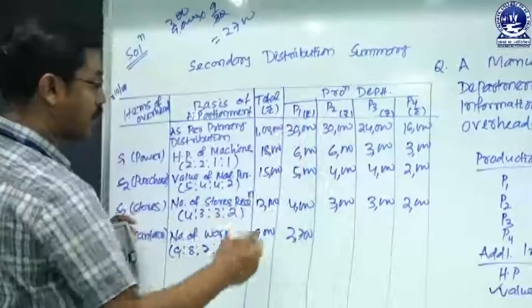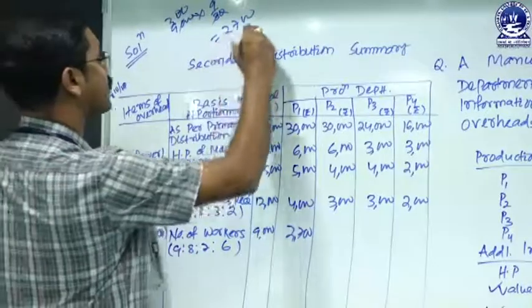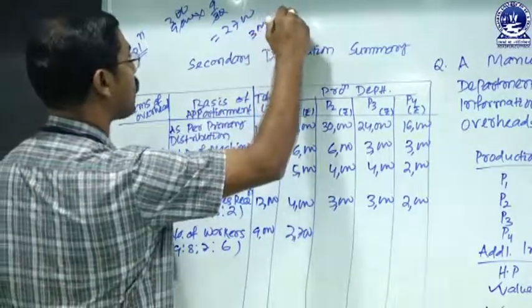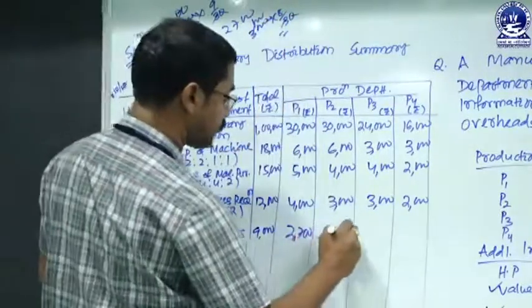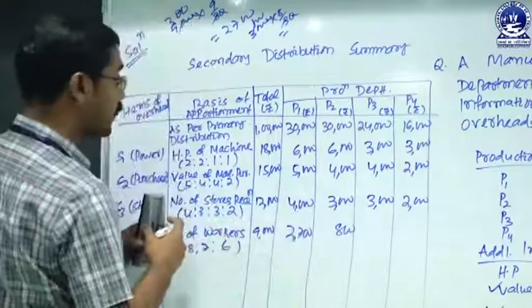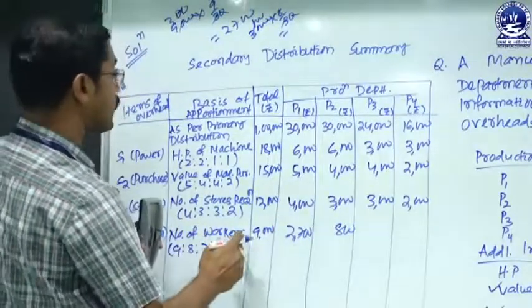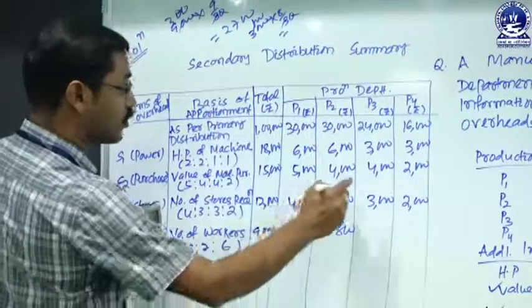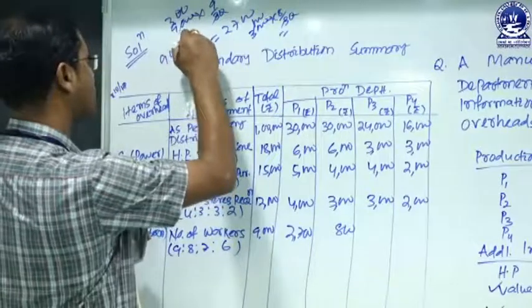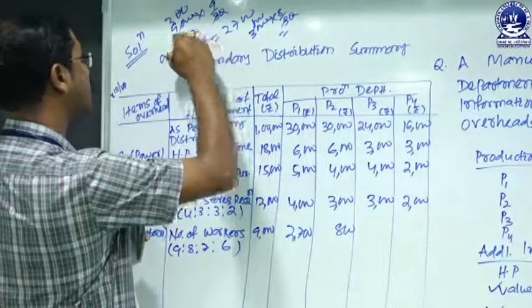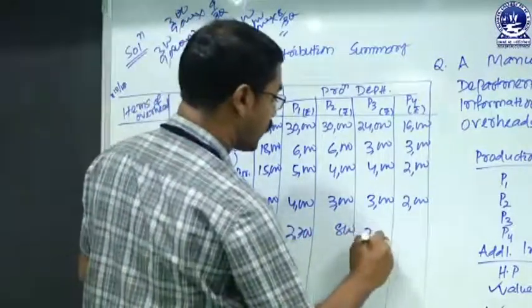Then department P2 will get 9,000 into 8 by 30, that means 800. Then department P3 will get 9,000 into 7 by 30, that means 2,100.